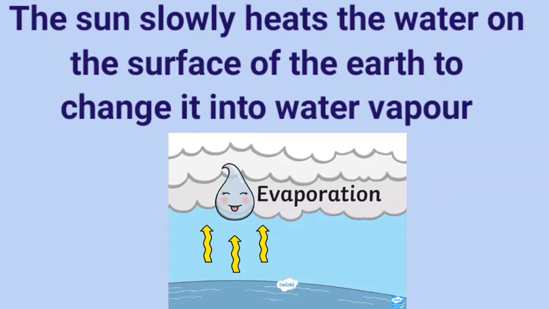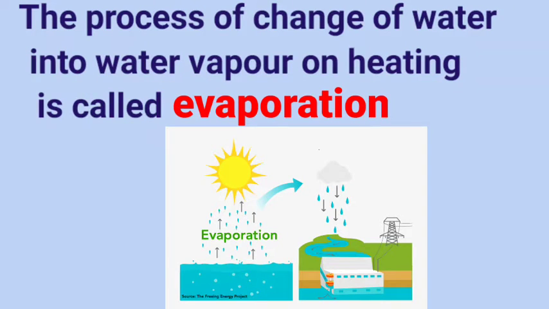Evaporation. Do you know what is evaporation? The sun slowly heats the water on the surface of the earth to change into water vapor. On heating, water changes into water vapor. This process is called evaporation.